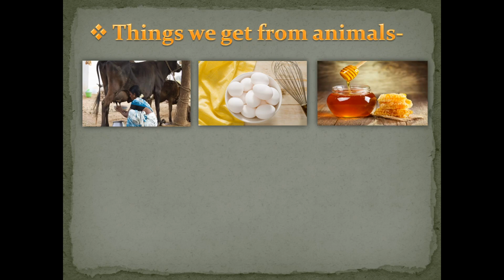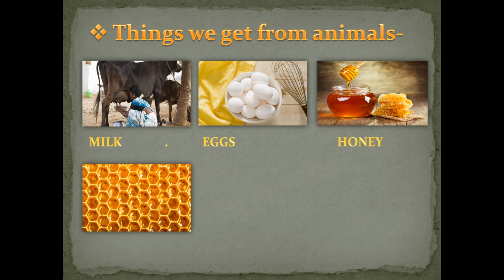Then third one, you can see, what is this? This one is honey. Honey we are getting from honeycombs prepared by bees, honeybees. I think you learned about honeybees, right? So we are getting honey from bees. So bee is an insect, but these all are in the animal or insects category, right? So milk, eggs, honey we are getting from animals.